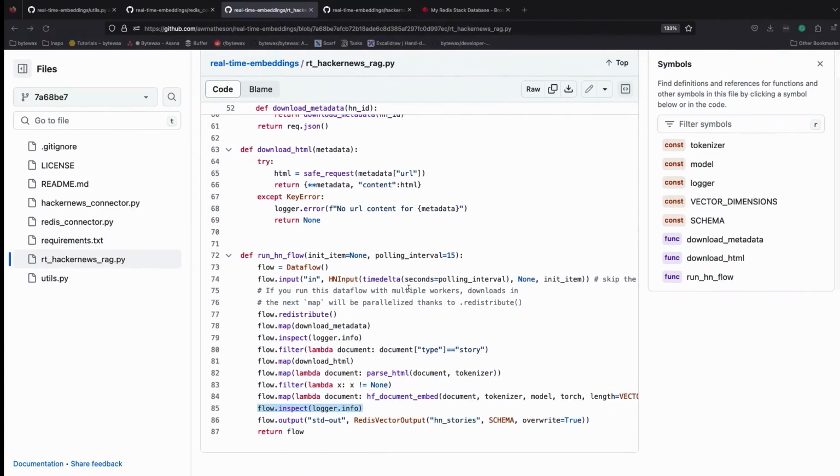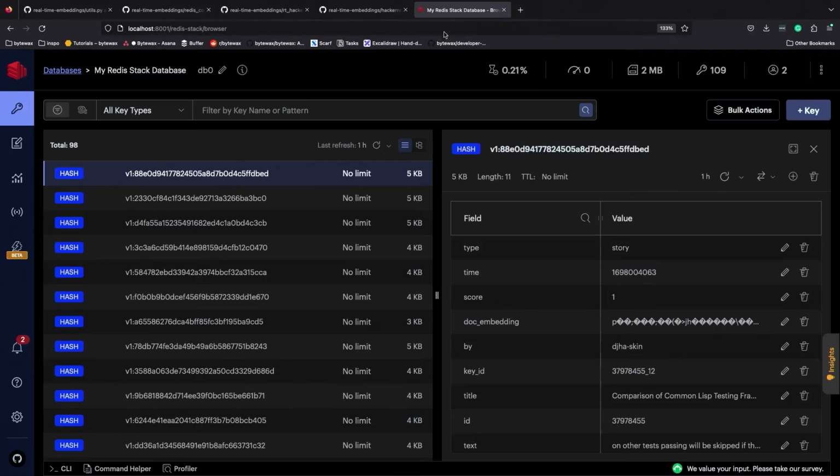But this was running in the background when I was sitting at my booth there. So we loaded up this Redis database. I won't press anything here because I don't want it to go away on me. But you can see here that we've shoved this database full of vectors. So the next step